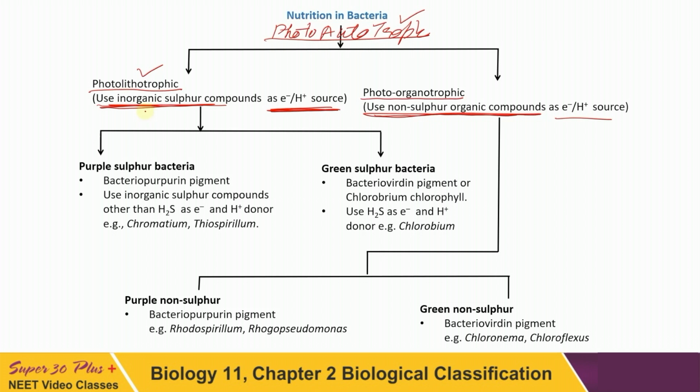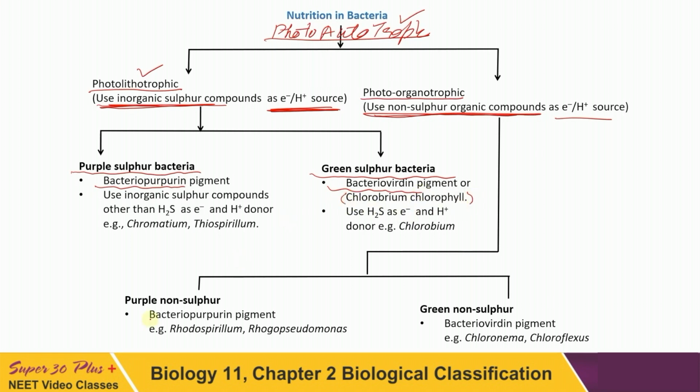Now see the part of this. Photolithotrophs are of two types: one is purple sulfur bacteria, and the other is green sulfur bacteria. The pigment present in purple sulfur bacteria is bacteriopurpurin. In green sulfur bacteria the pigment is bacterioviridin, also known as chlorobium chlorophyll, as I told you.